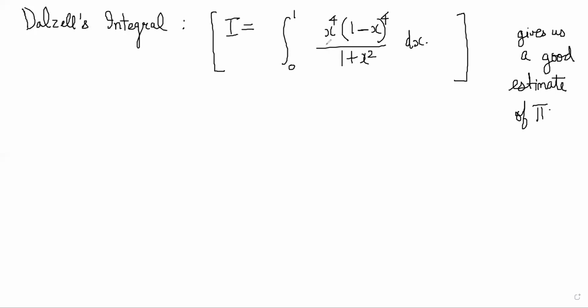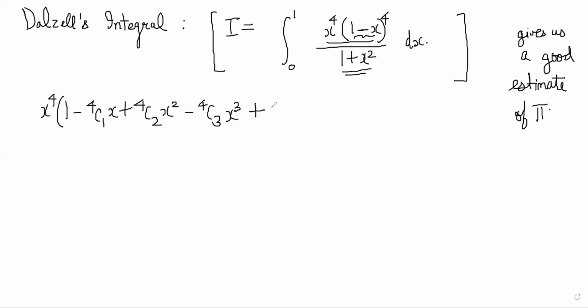What you can do here is simply multiply x power 4 and 1 minus x whole power 4 and then divide by this, by long division. So if I do that, x power 4 into this binomial expansion is what? 1 minus 4c1x plus 4c2x square minus 4c3x cube plus 4c4 x power 4, right?